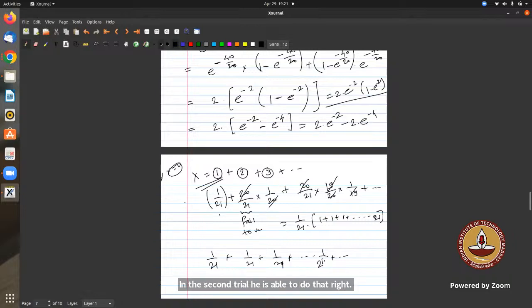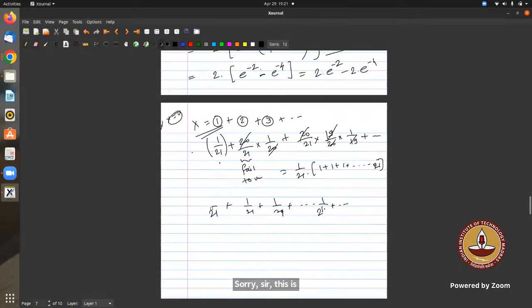No? Okay, for expectation we have to multiply. This is the probability, so for expectation you have to multiply with 1 into this. So 1 by 21 into 1 plus 2 plus up to 21. I think this is not the answer. Sorry, I missed that part. So 1 by 21 into the sum of 1 plus 2 up to 21.